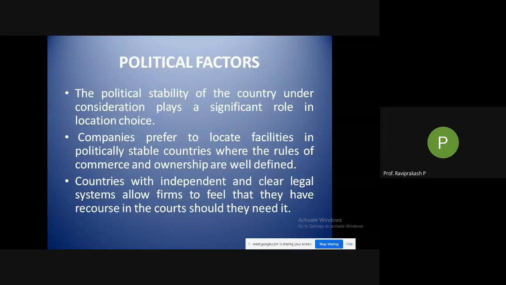Then coming to political factors. So we'll complete the political factors and we'll stop for today. Then we'll continue in the next class again. Okay.